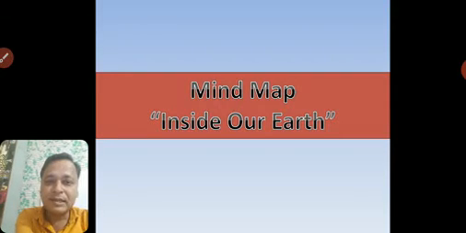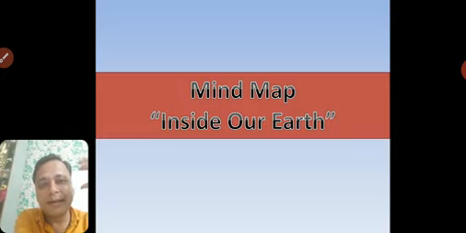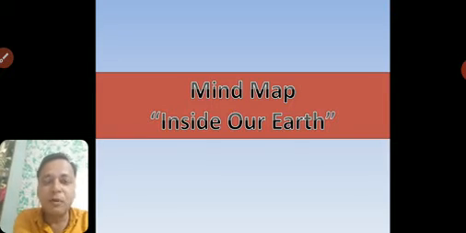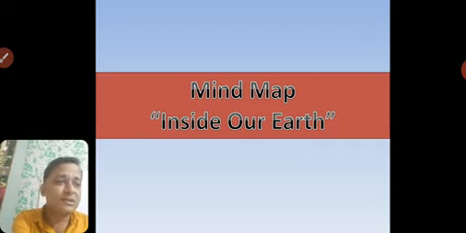So let's start. The last chapter which we had seen was Inside Our Earth. So we'll see just a mind map. Mind map means if you take a printout of that map or that particular slide, you can recollect what we have seen in that chapter, the important topics. So to start with, we'll just go ahead.